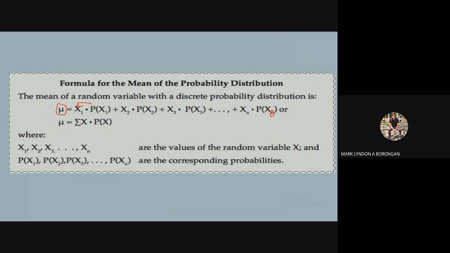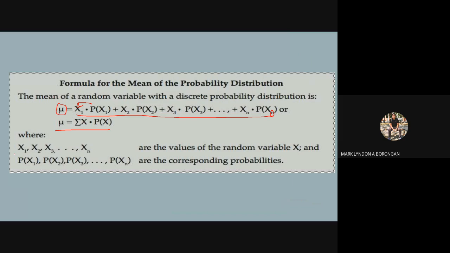To the nth number, so depende kung asa taman. Okay? So to shorten this term, kani para magamay ni siya, gigamitan nato siya sigma notation. So this sigma notation represents summation. Okay? Summation of variables. Okay? So you have there the average is equal to the summation of x times p of x.